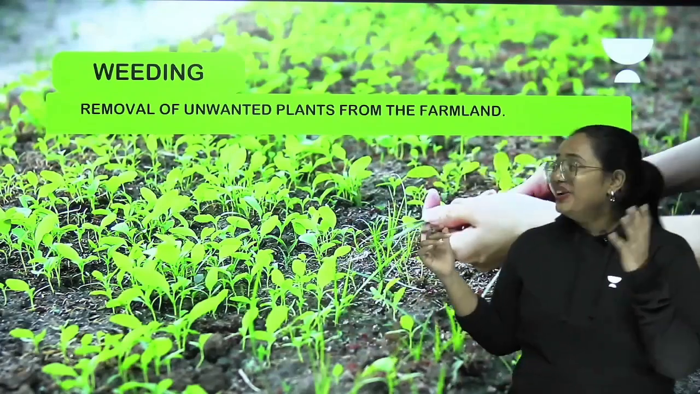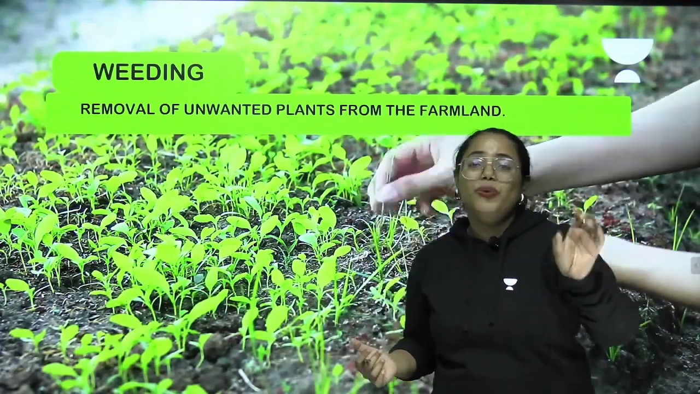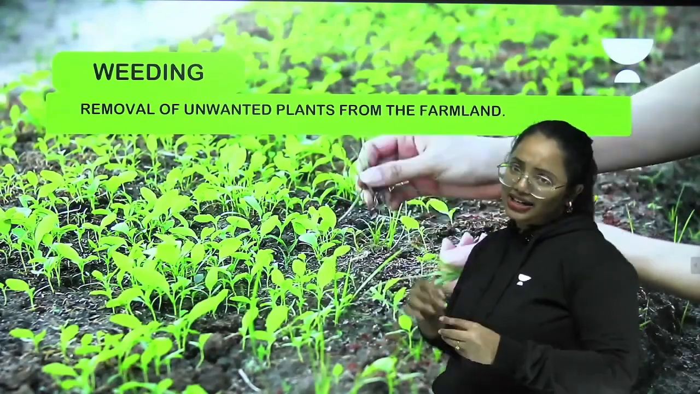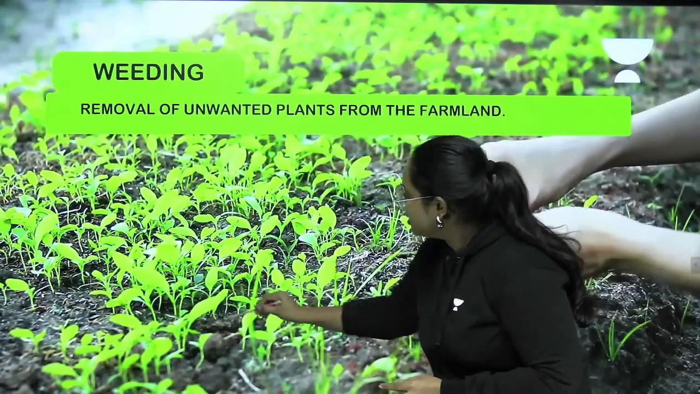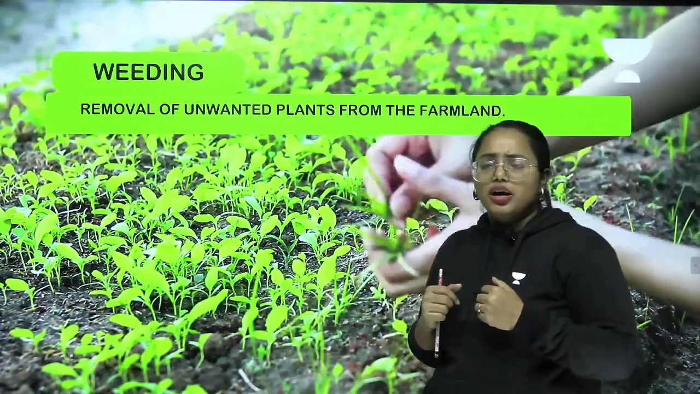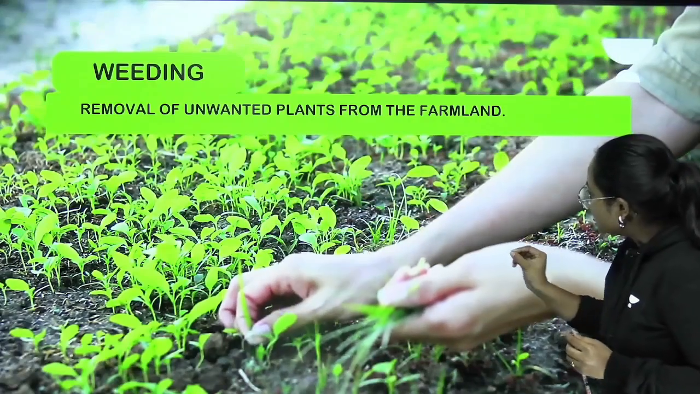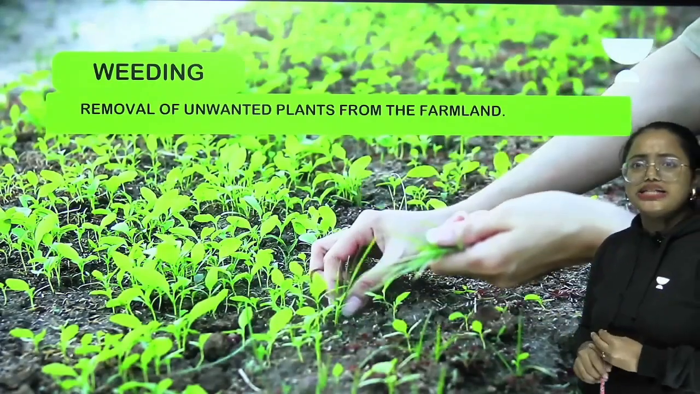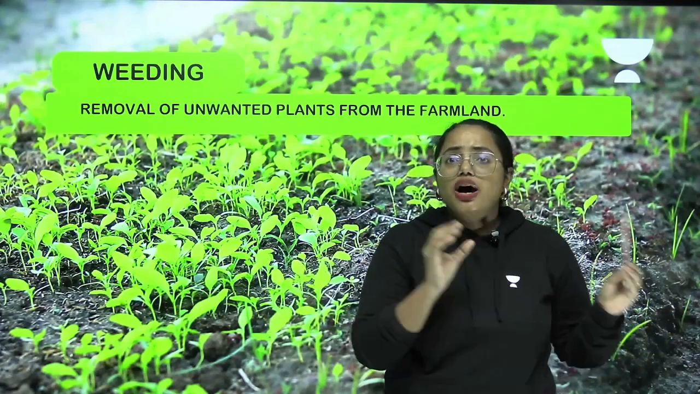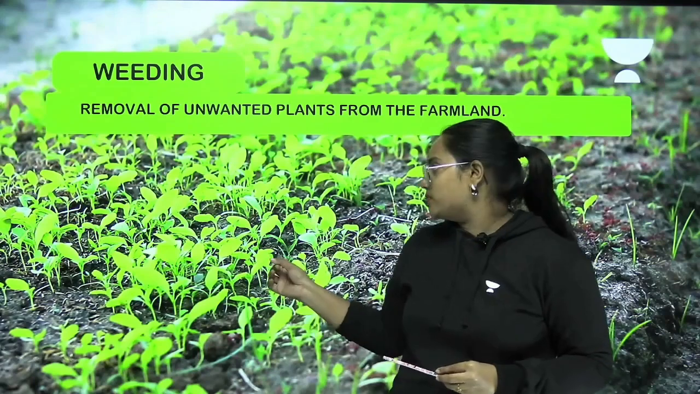Hey, look at it. It's all about weeding. Don't get confused. Weeding is a process of removing the unwanted plants from the farmland. Look at these. These are the crops. These crops have to grow really well. But when you look at this picture, you can see that there are some unwanted plants which are just growing in between these crops. I think these weeds or unwanted plants are going to grab the nutrients which are supposed to be received by the crops.